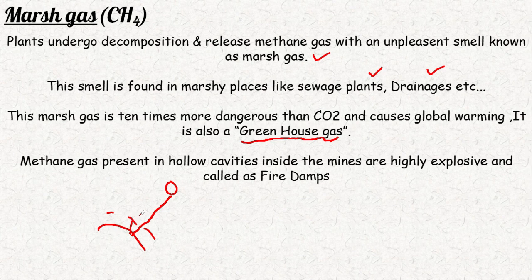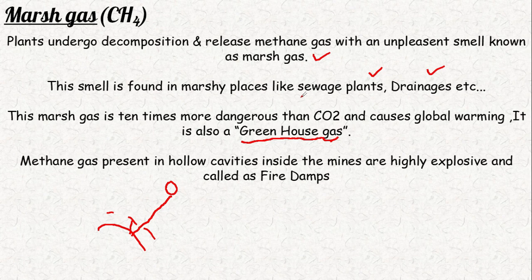CO2, CH4 and CFC are all greenhouse gases, but we don't mainly talk about CH4 because it's not present in abundance in the atmosphere. CO2 is present in large amounts, so we say CO2 is dangerous for the earth.